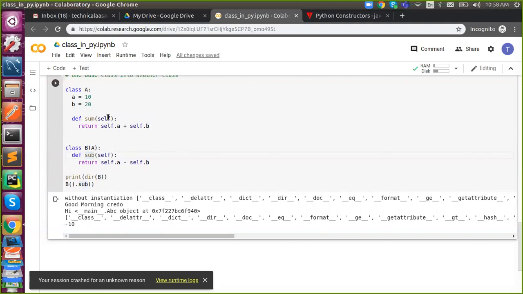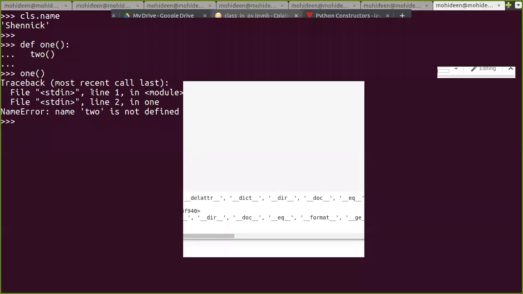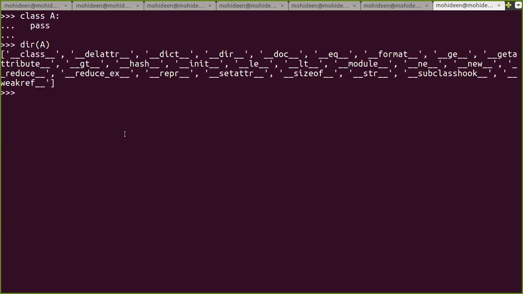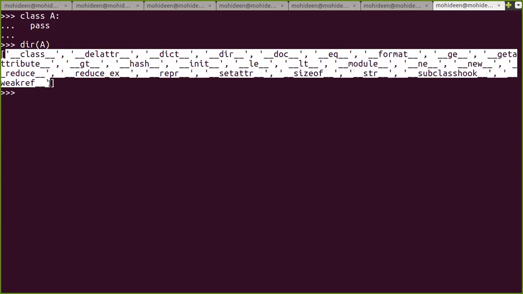Now, I will show you the difference between Python 2 and 3 for the base class. So this is Python 3. When I define a base class in Python 3, by default we get all the class properties. We don't need to define it.